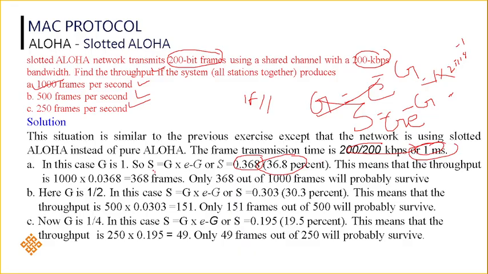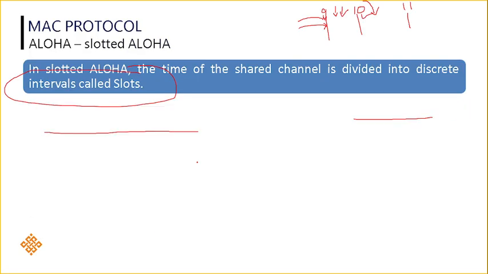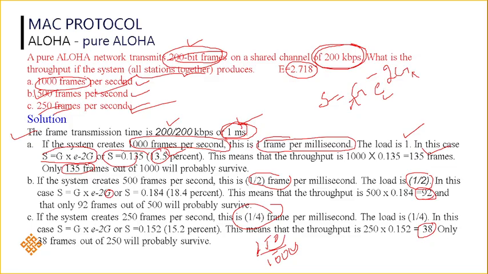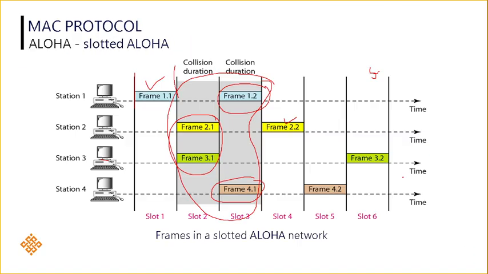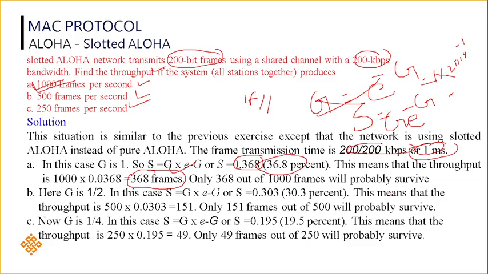This means the throughput will be 368 frames. Means out of 1000 frames, 368 frames can successfully survive without any collision. But if you see, in pure Aloha, out of 1000 frames, only 135 frames were successfully transferred or survived without collision. So we have improved a little bit here in the case of slotted Aloha.